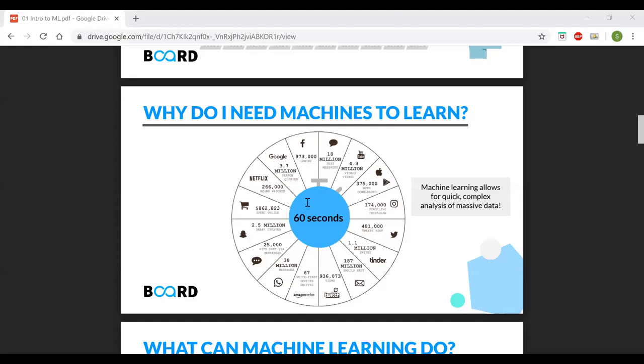Once you have the data, you can do some analysis on top of that and try to add a business use case on top of that. So everyone is trying to do that, and everyone is having a lot of data. Everyone wants to use this data to get some business use case out of it and make some money out of it. That is what people are after. That is why how to deal with data was the biggest problem 10 years ago. The main problem currently is how to make sense of the data, how to derive very good insights out of the data. That is why machine learning is very popular nowadays.